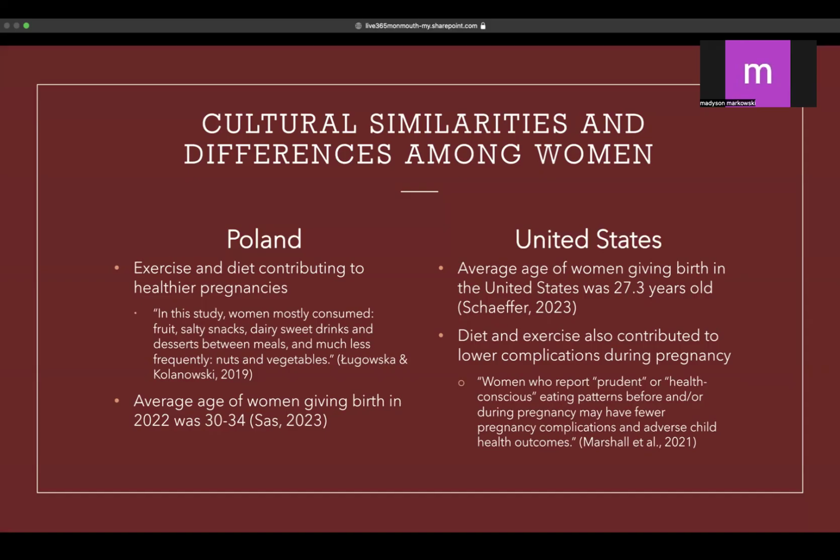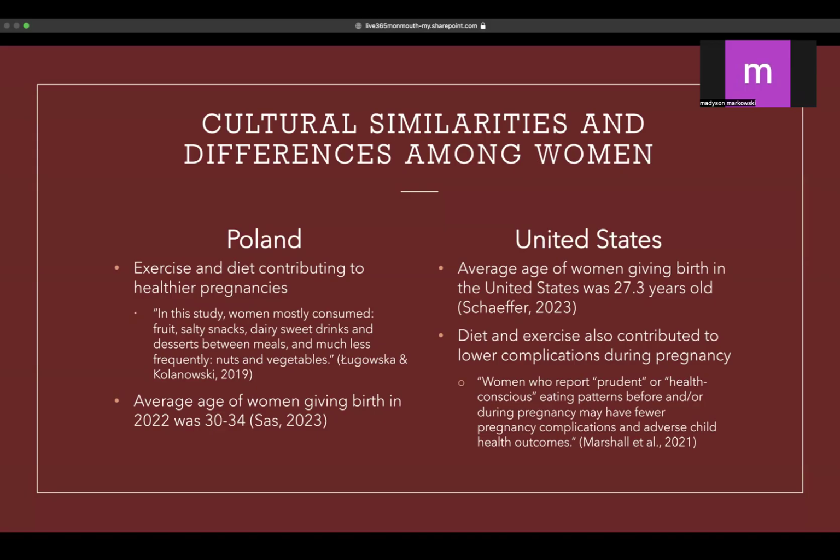We are also going to look at the average age of women giving birth in Poland versus the United States. The average age for a woman giving birth in Poland, from 2022, was between 30 and 34 years of age, while the average age of a woman giving birth in the United States was 27.3 years of age.